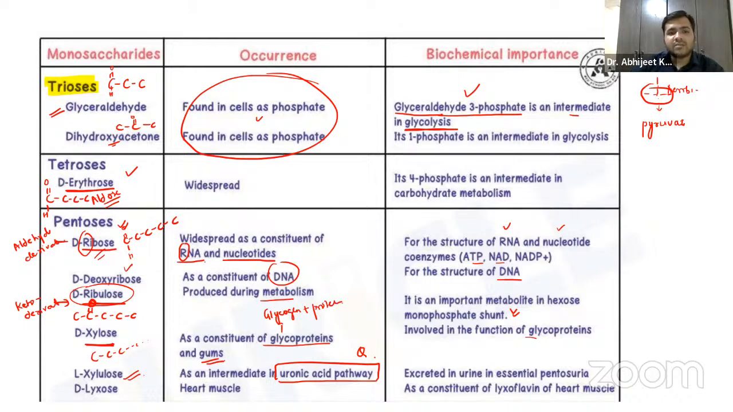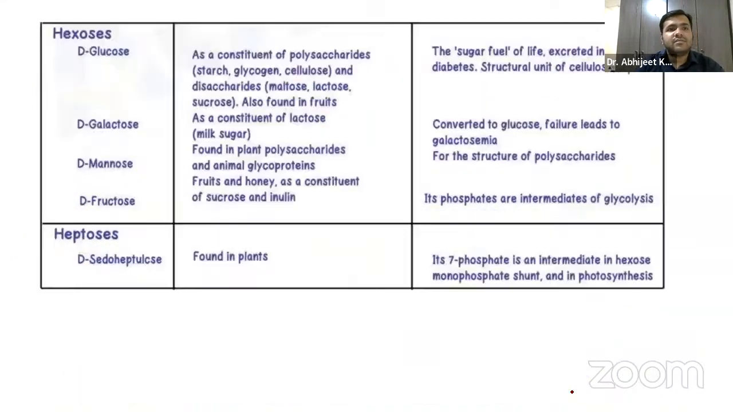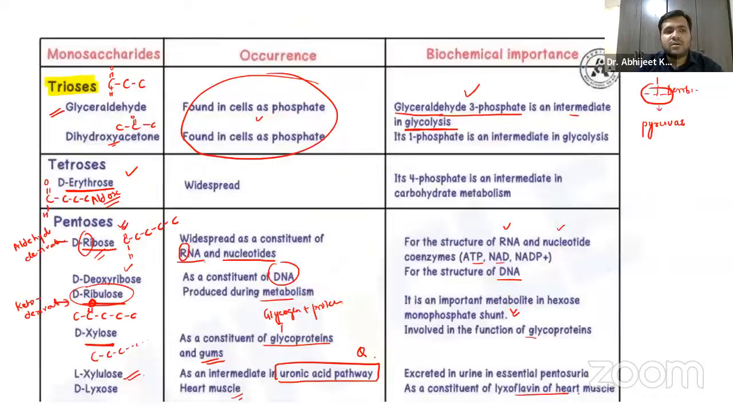Lyxose, it is found in the heart muscle, guys. Again, an important part, and it's a constituent of lyxoflavin of the heart muscle, right? So that is about the ones we have discussed: the trioses, tetroses, and pentoses.